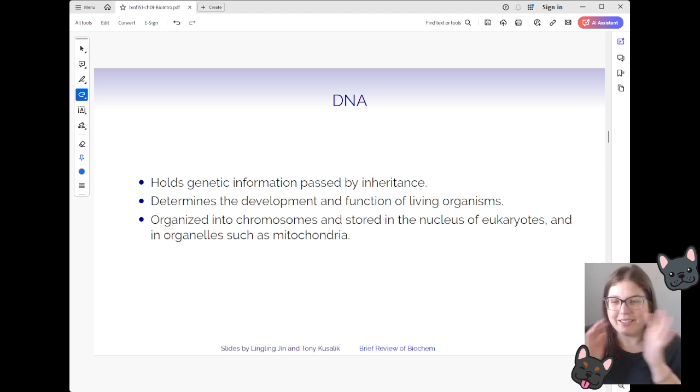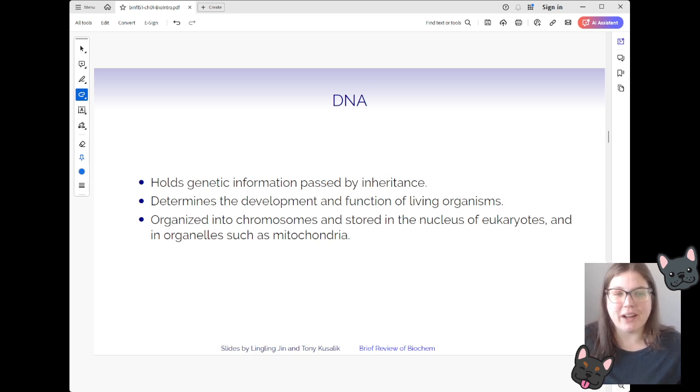So DNA is my favorite part of biochem. I'm so biased because I love it so much. I did my master's and PhD in three-dimensional genome structures. So it's my favorite. I'm biased. I hate to break it to you. Feel free to let me know in the discussion board what your favorite biomolecule is, whether it's something like DNA or protein or RNA. What's your favorite? I would love to know.